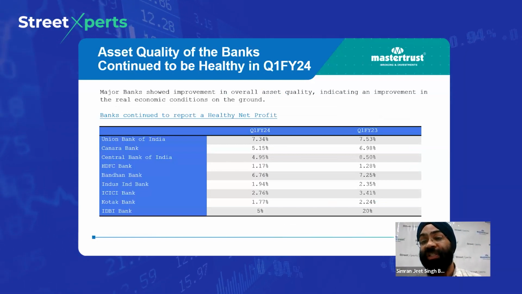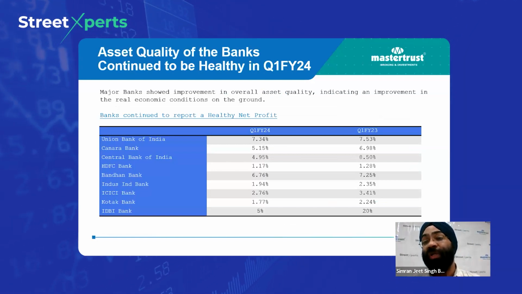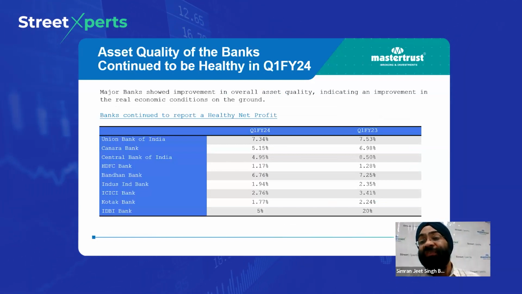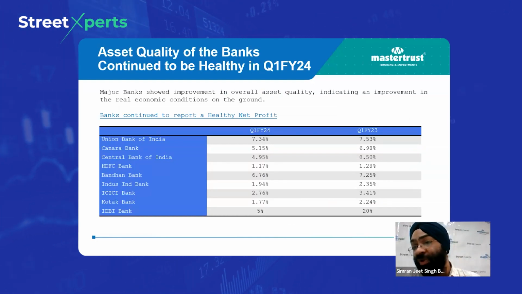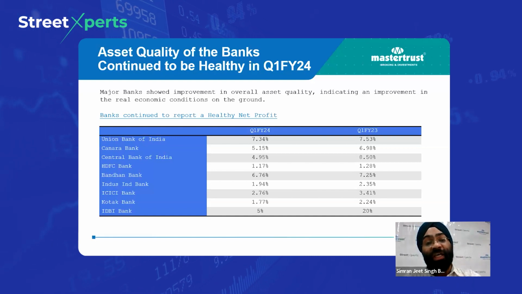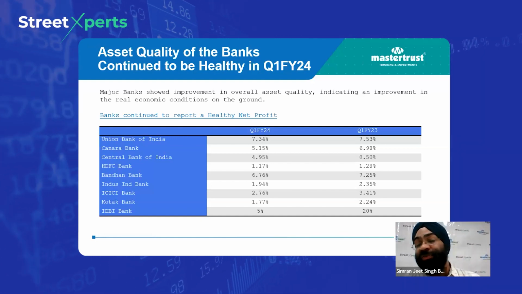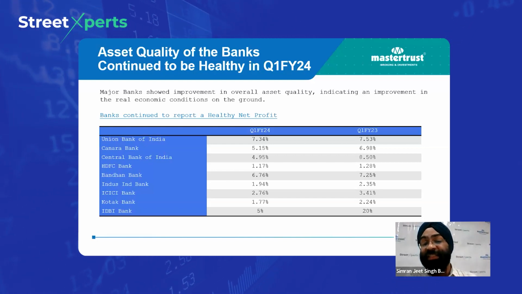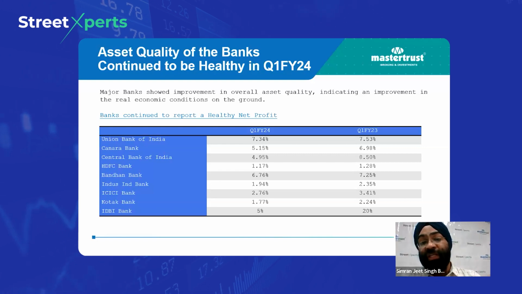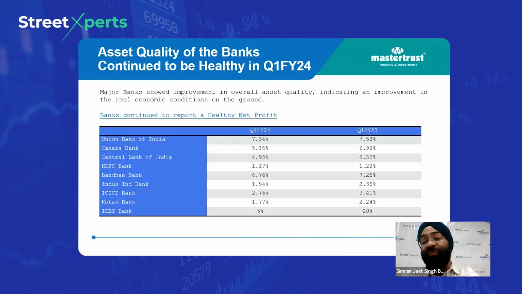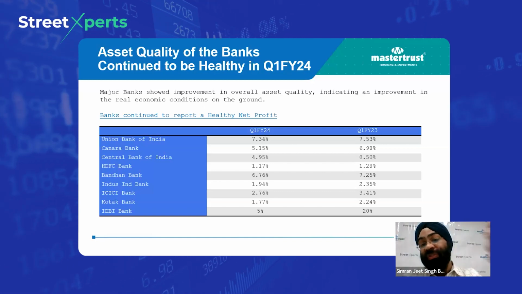This is the asset quality of the banks in Q1 FY24. In the first quarter of FY24, just announced, if you look at the examples of Union Bank, Canara Bank, Central Bank, HDFC, Bandhan, IndusInd, ICICI, Kotak, and IDBI Bank, they all have improved on this parameter, and it has decreased on a YoY basis to this level.